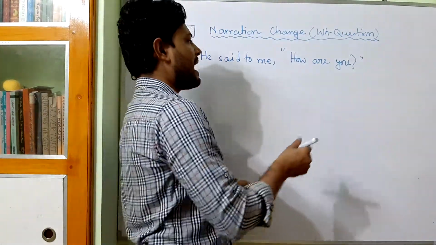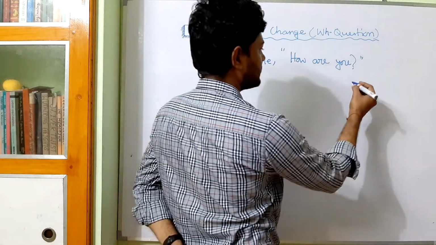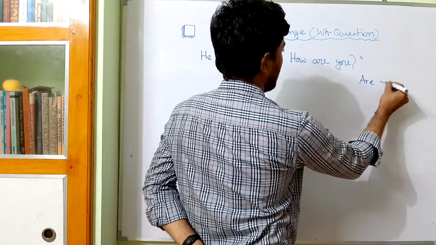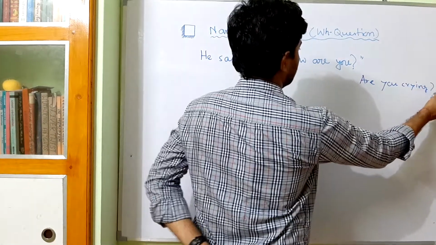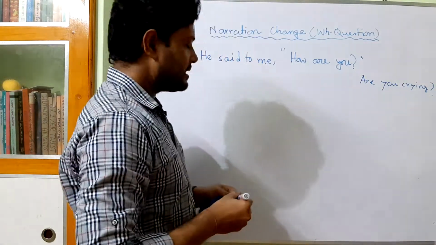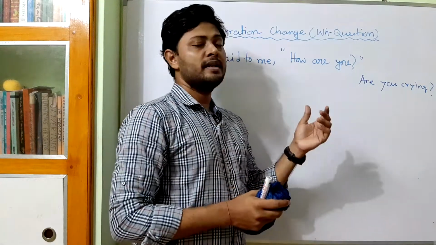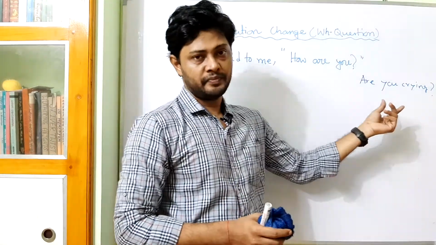For example, I am writing here a yes no question: Are you crying? In the last lesson I discussed the difference between an assertive sentence and a yes no question.